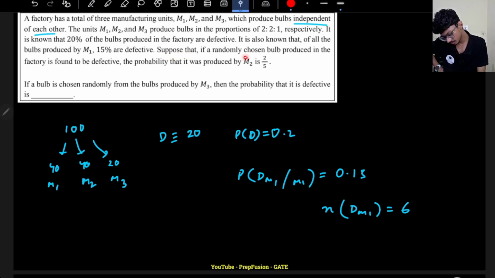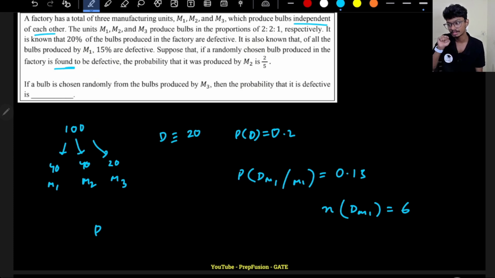Now, suppose that if a randomly chosen bulb produced in the factory is found to be defective, the probability that it was produced by M2 is 2 by 5. So I have chosen a random bulb, and it is found to be defective. Remember, it is found to be defective, that means given that it is defective. So the probability of it being from M2, given that it is defective, is given as 2 by 5.